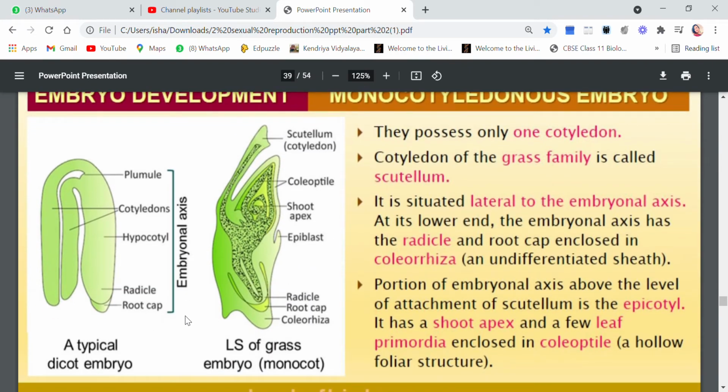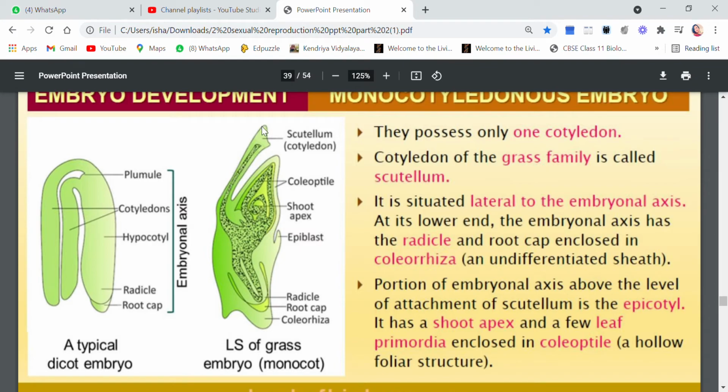Now let's see the monocotyledonous embryo. They possess only one cotyledon. So this is the cotyledon, which is also known as scutellum. Here they are having two cotyledons, it is dicot, but here they are having only one cotyledon, which is also known as scutellum. Cotyledons of grass family are called scutellum. It is situated lateral to the embryonal axis. Now you see, this is embryonal axis and it is lateral to the embryonal axis.